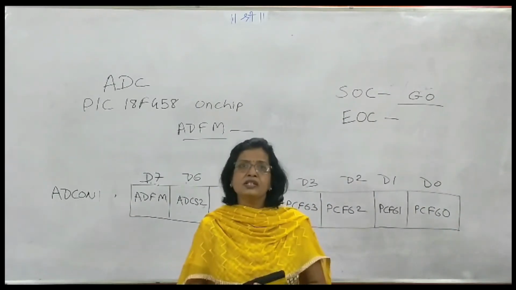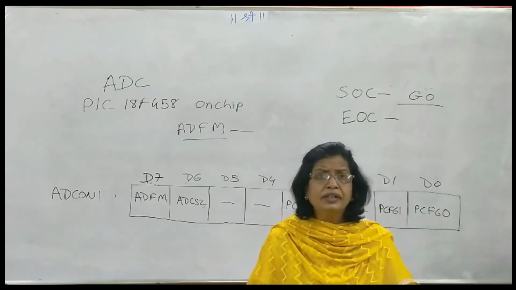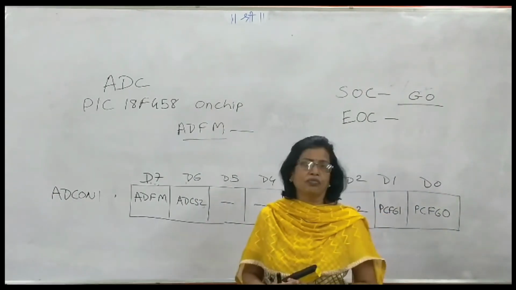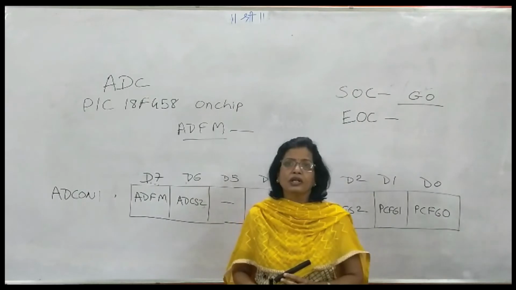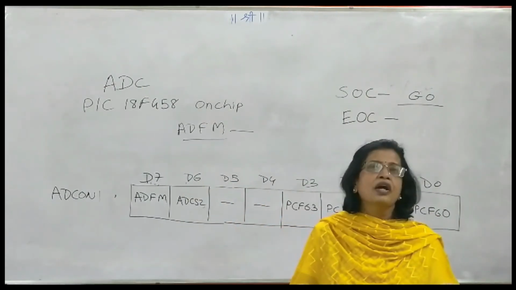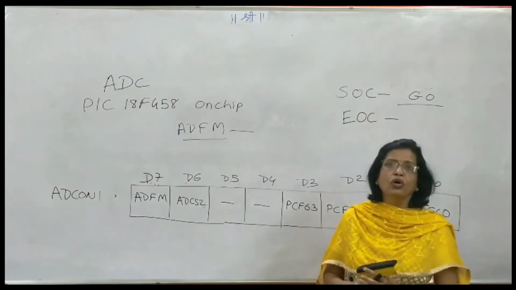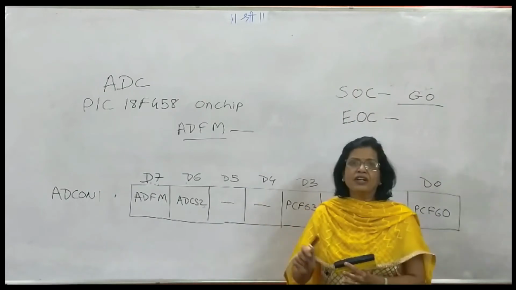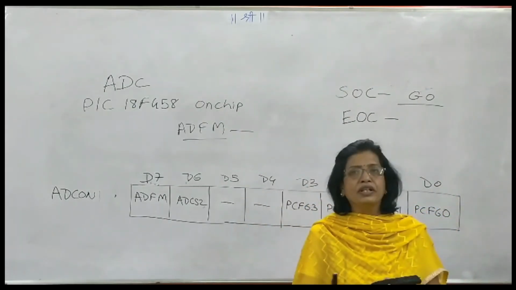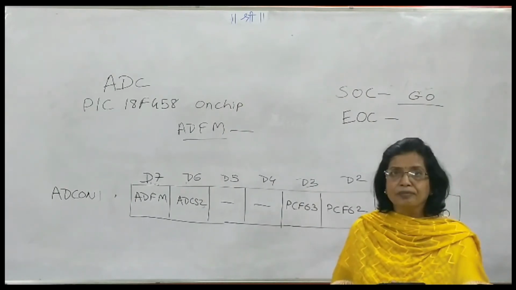Now V reference is the voltage which is to be given to the ADC if you are measuring a large value of voltage. If you are not measuring 5 volt, then because you have a capacity of only 8-bit registers, to bring it into that range of 5 volt, V reference is changed. Apart from 5, you can also have a variable voltage at the V reference pin, which is generally used as AN3.